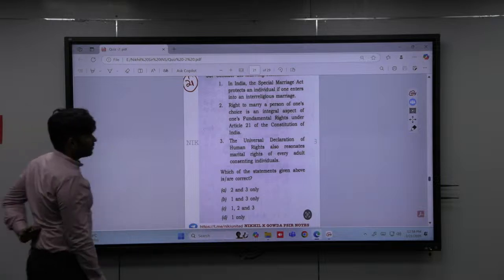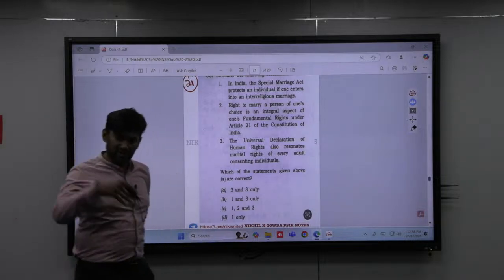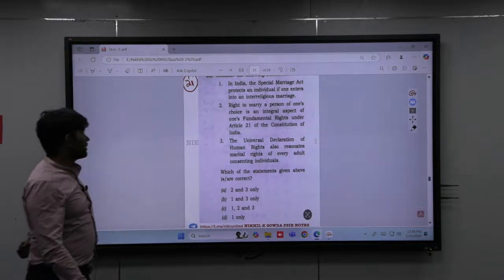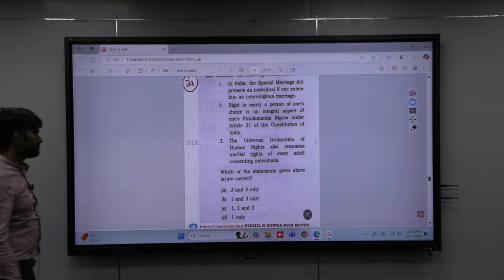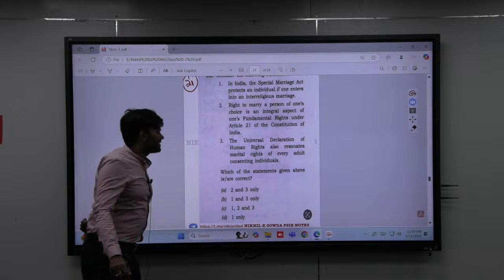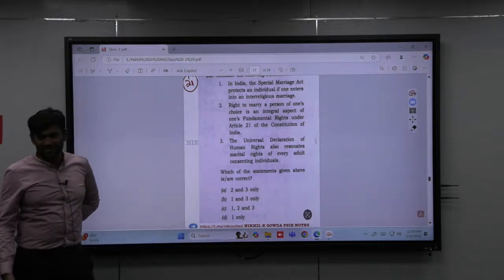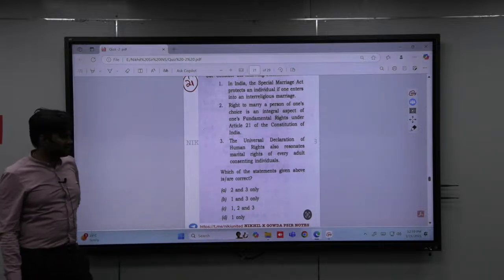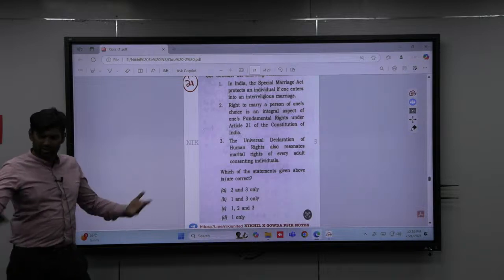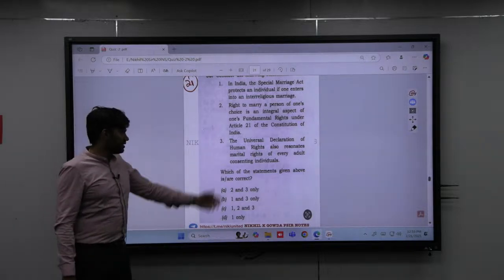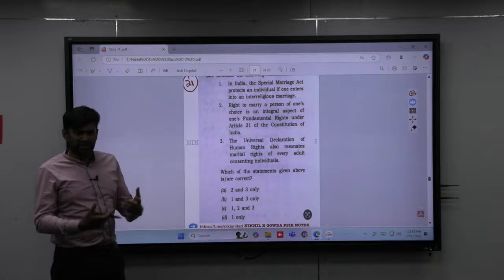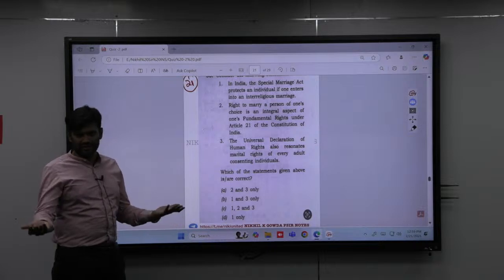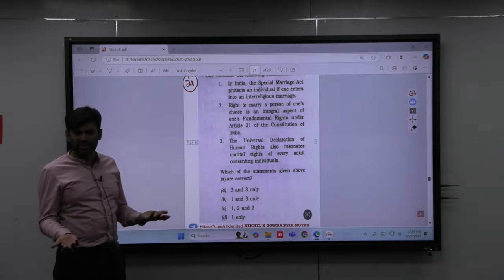The Special Marriage Act applies not only in India, it also applies to Indian citizens abroad. Right to marry a person of choice, you can say, is part of fundamental rights; in the Hadia case, the Supreme Court declared this. You can generally guess that this will be correct, because the Universal Declaration of Human Rights resonates the marital rights of every adult consenting individual. They have clearly used the words adult, consenting. So 100% that will be a basic human right.